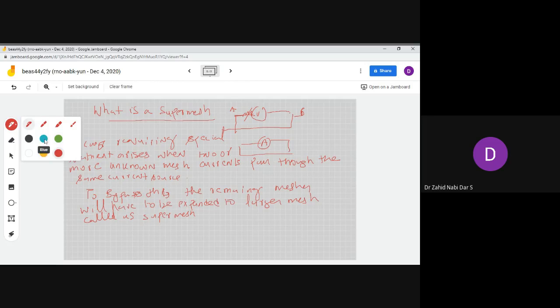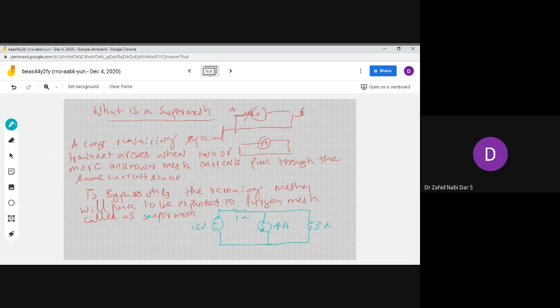So here consider one problem. This is a 12-volt source over here, plus minus, this is 12 volt. Let's suppose this is 1 ohm. This is very simple, elementary. This is 4 amps. Now there is one 3 ohm, and this is 1 ohm.